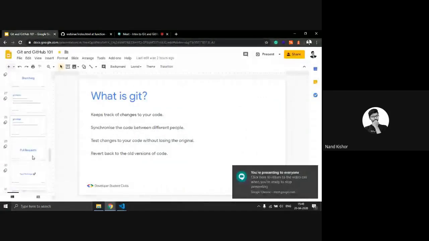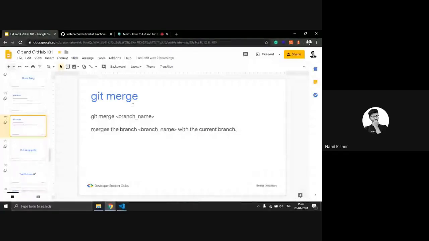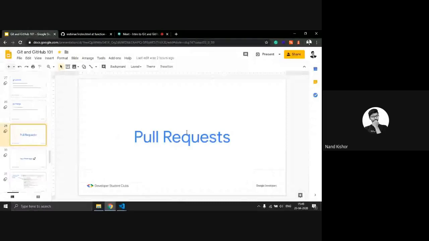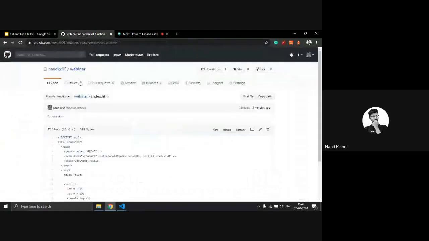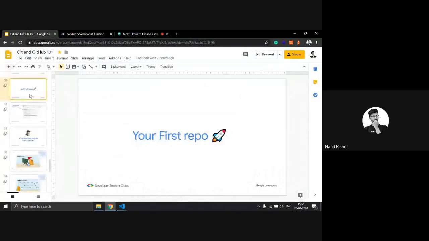So we just learned how to git merge, and now we are moving to our next slide, which is git pull request. So how to make a pull request. I will show you. Now let's see what you have to do. I have created a small project for you. This is for you all.